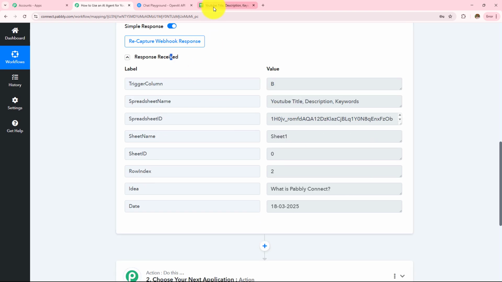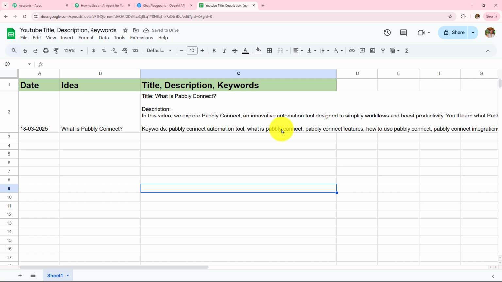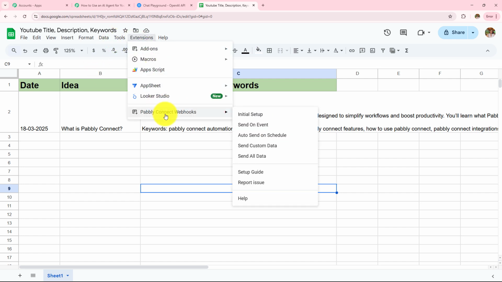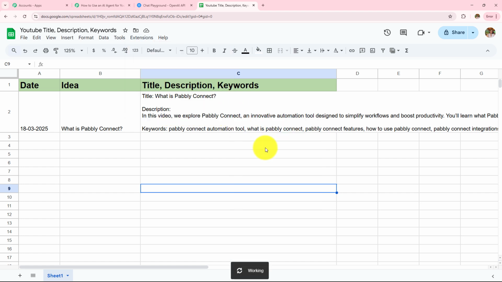Now let's go back to my Google Sheets spreadsheet, and over here we have to follow an important step. We have to click on extensions, go to Pabbly Connect webhooks, and then click on send on event. So this will make sure whatever data we add in future is sent to Pabbly Connect. So after this idea, whatever data I add in this particular column will be sent to Pabbly Connect, and the title, description and keywords will be generated automatically.